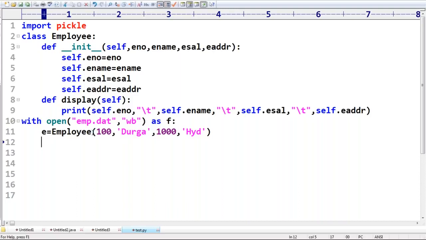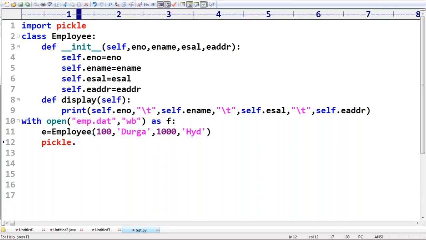Now my requirement is, observe very carefully, sir. The employee object is ready. I want to save this employee object to the file. I want to perform pickling, sir. Can you please guide what is the code I have to take? Pickle dot. I forgot the name of the function. What is the function name?